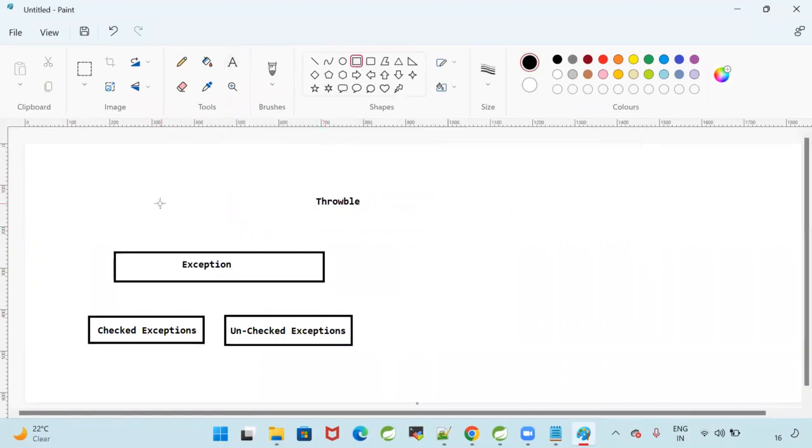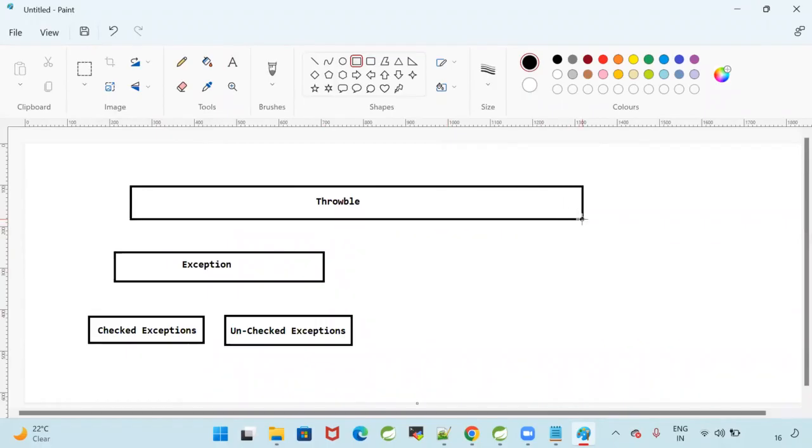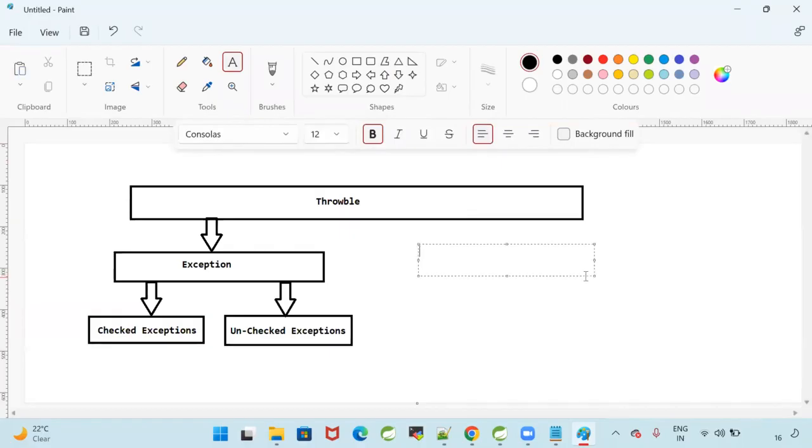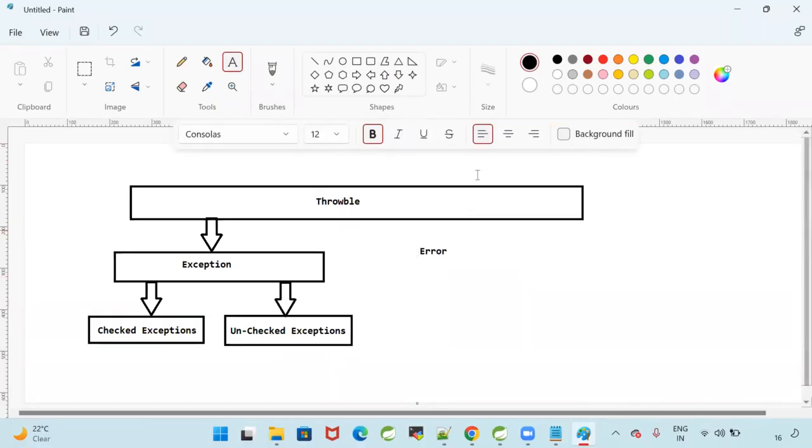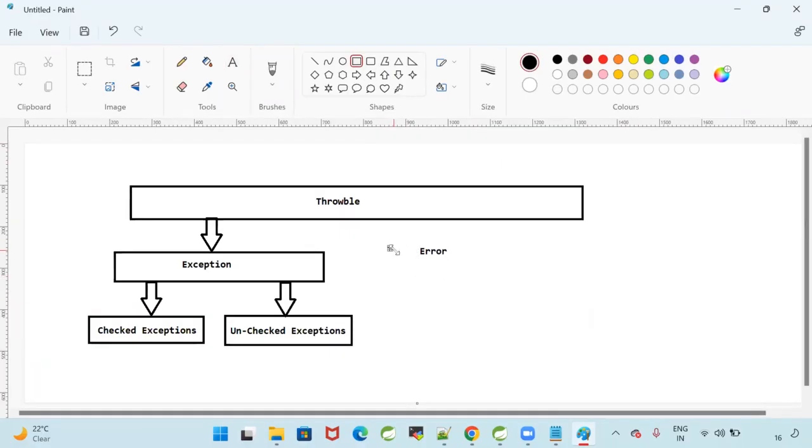Throwable is going to act as a parent class for exception. From throwable, exception is extending the properties. From the exception, checked exceptions and unchecked exceptions are available. Throwable has one more child called error. What is the difference between exception and error? Exception can be handled, error cannot be handled.